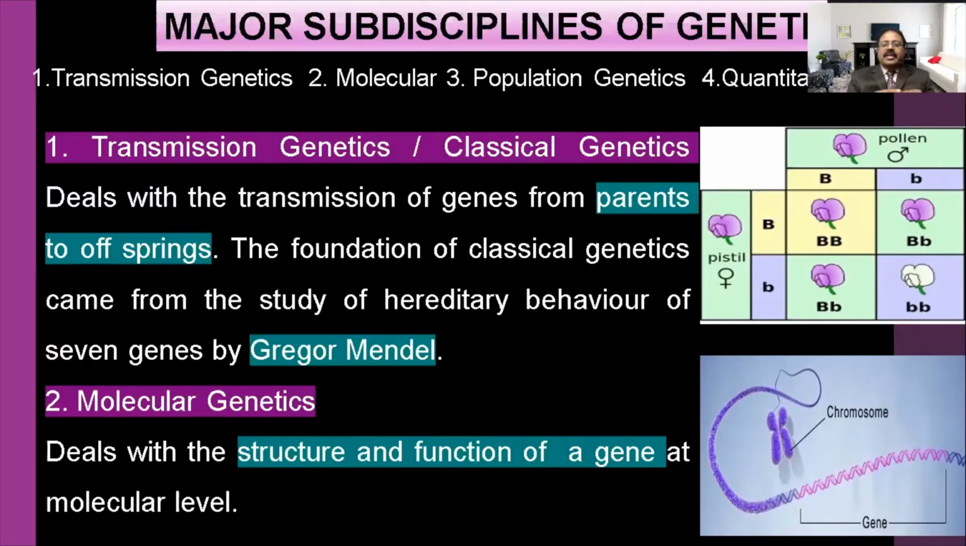Okay, then inside the gene, what other things are there? Nitrogenous bases are there: adenine, guanine, cytosine, thymine. So we go up to the molecular level and study. That is called molecular genetics. So we can say it is the structure and function of the gene. What is the structure? How is it formed?